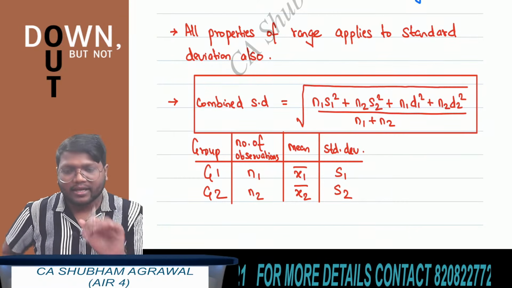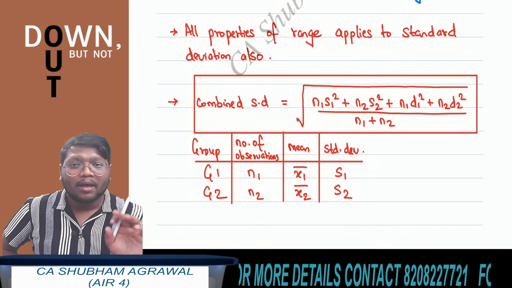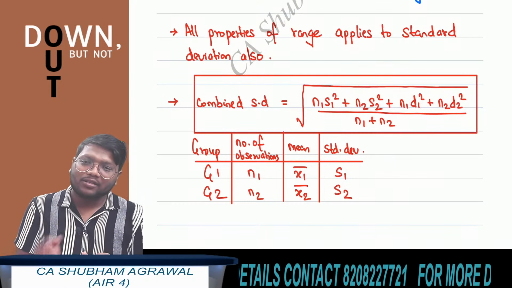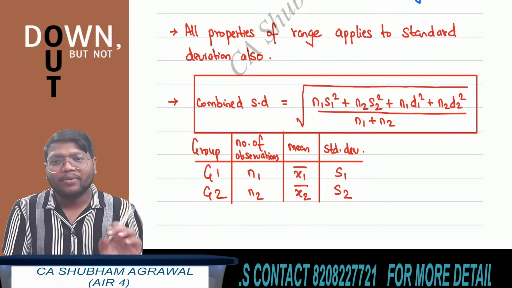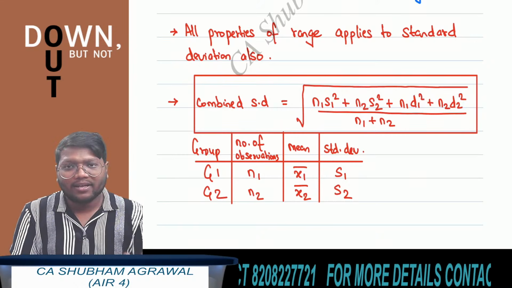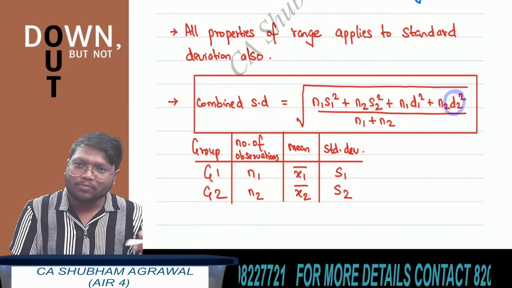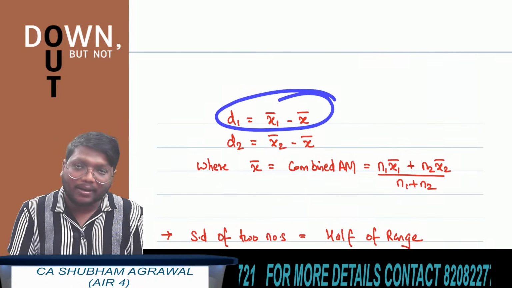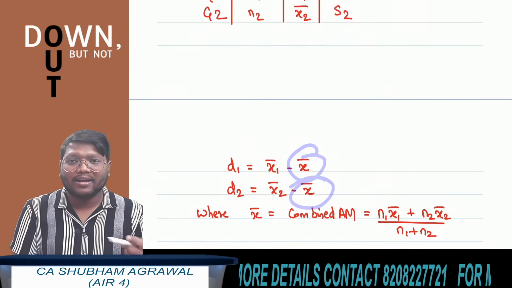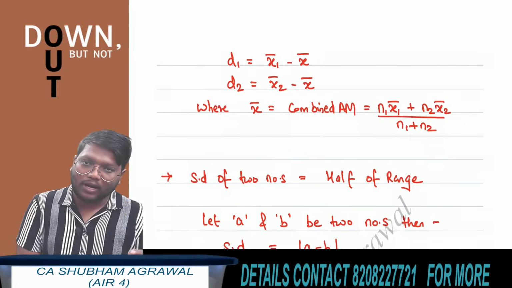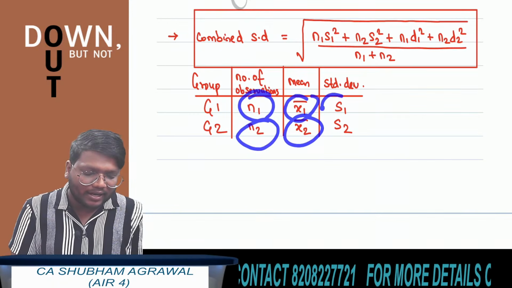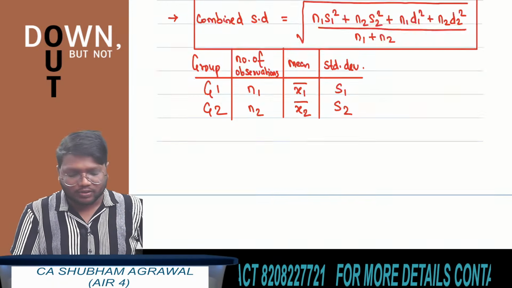And the formula is the square root of n1 s1 square plus n2 s2 square plus n1 d1 square plus n2 d2 square, whole divided by n1 plus n2. Whenever you have to find combined standard deviation, your first step should be to find the combined mean. Then you have to find the values of d1 and d2. How to find d1? x1 bar minus x bar. How to find d2? x2 bar minus x bar. And how to find x bar? x bar is the combined arithmetic mean, n1 x1 bar plus n2 x2 bar upon n1 plus n2. All these values, n1, n2, x1 bar, x2 bar, s1, s2, will be given in the question.